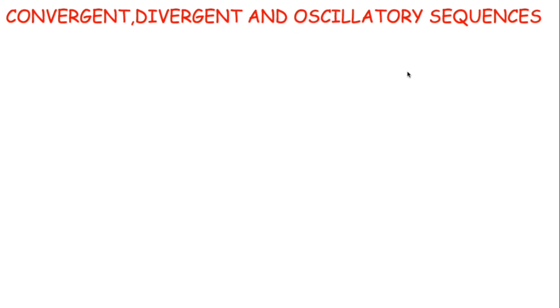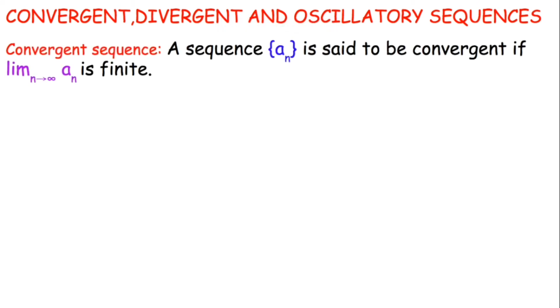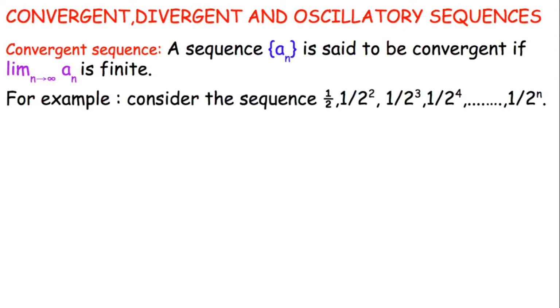Now let's look at convergent, divergent and oscillatory sequences. A sequence is said to be convergent if the limit as n approaches infinity of an is finite. For example, consider the sequence 1 by 2, 1 by 2 squared, 1 by 2 cubed, and so on up to 1 by 2 raised to the power n.